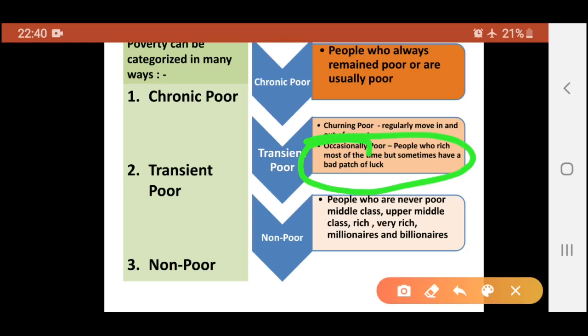ट्रांजिएंट पुअर को ही हमने फर्दर डिवाइड किया है बिटवीन churning poor and occasionally poor. People who are rich most of the times but sometimes have a bad patch of luck. These people are occasionally poor. Maybe because of certain disease, certain epidemic or pandemic, those people who have become poor because of that stage are called occasionally poor.